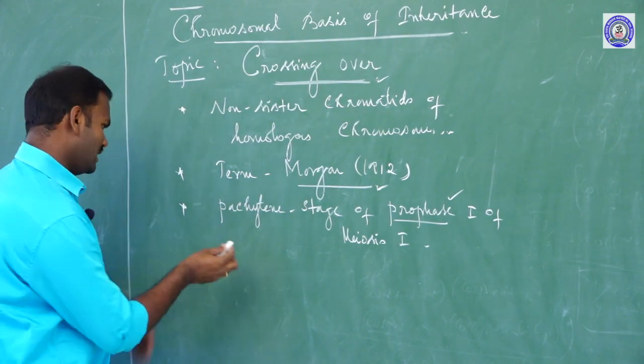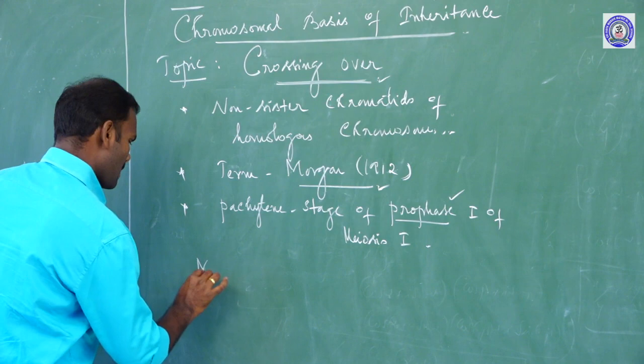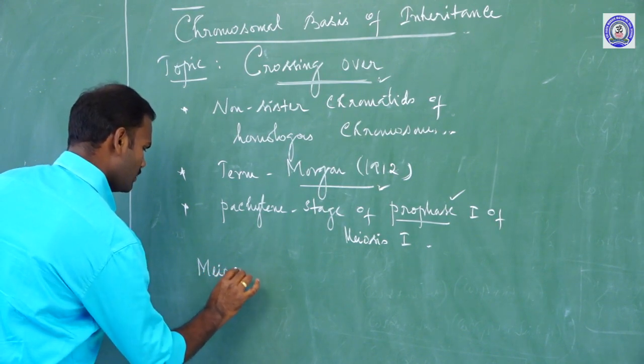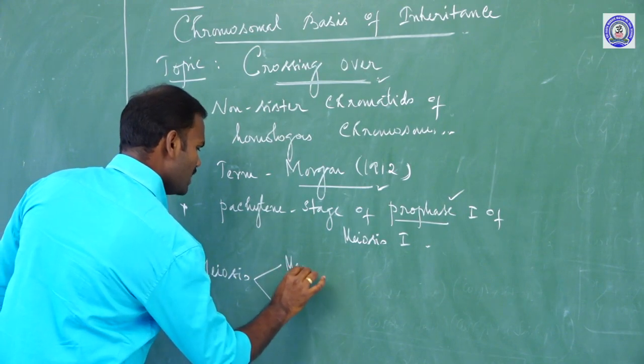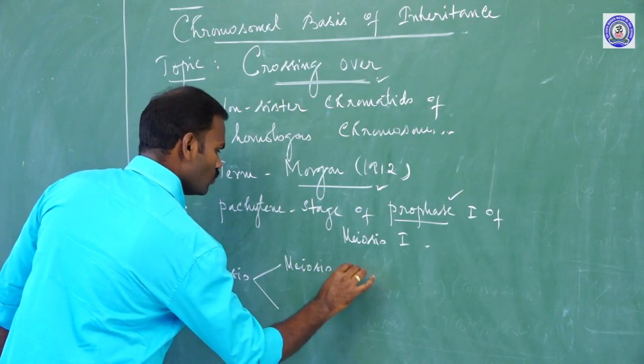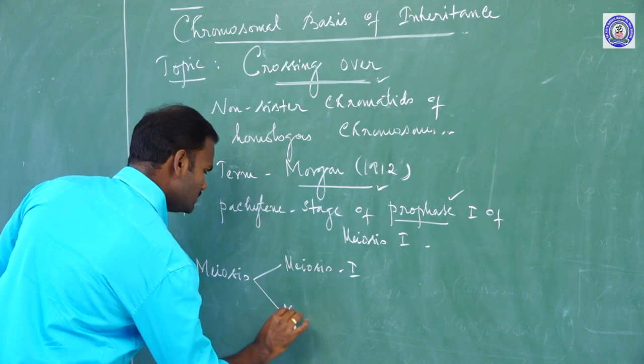In meiosis, there are two types of cell division: meiosis 1 and meiosis 2.